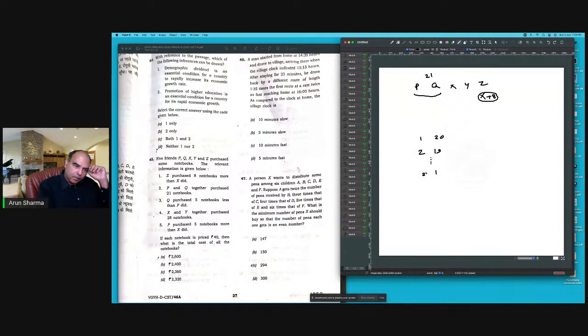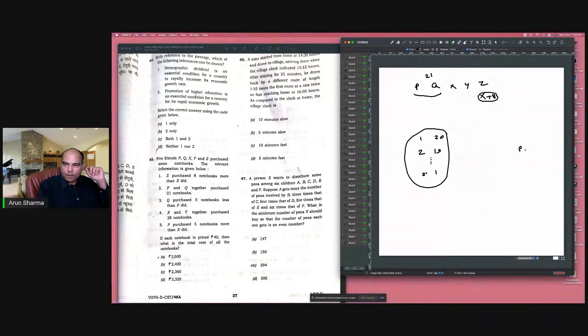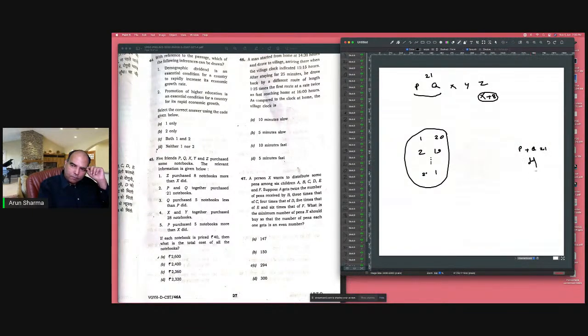आगे बढ़ते हैं. Q purchased 5 notebooks less than P. Q is 5 less than P. Now PQ का sum 21 है. और difference 5 है. So this can only happen with 13 and 8. ये mental maths use करके मैंने निकाला.